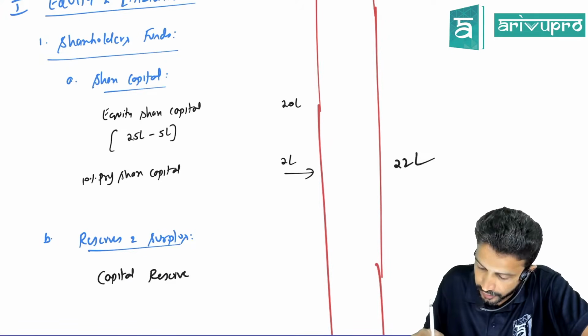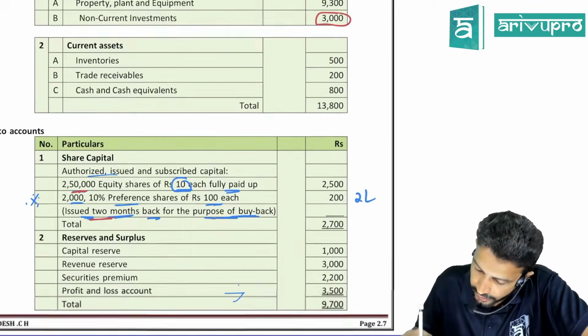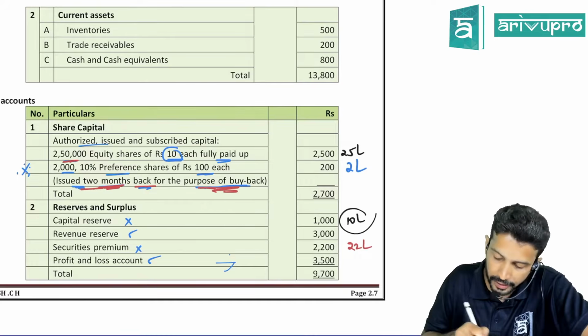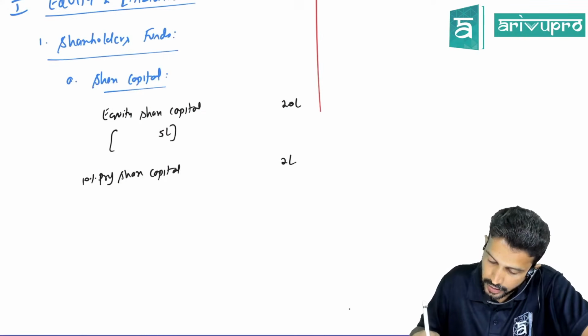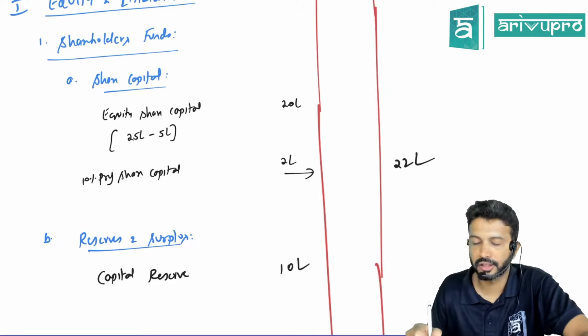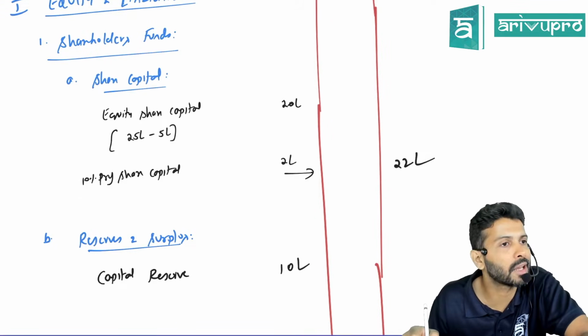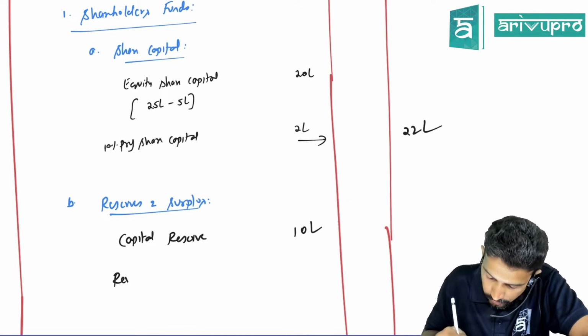How much is the capital reserve given, sir? They have given 1000, but you have to express it in full value. All these are in 100. So it will be 10 lakh. So check your journal entry. Did we debit or credit capital reserve anywhere? No. That means its balance after buyback will be 10 lakh only. Next is what? We'll go in that order only.